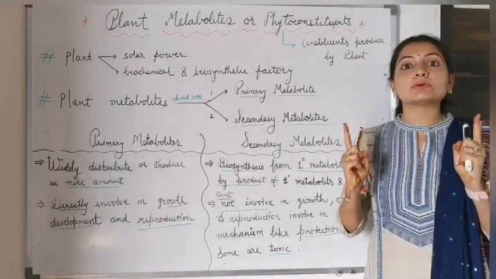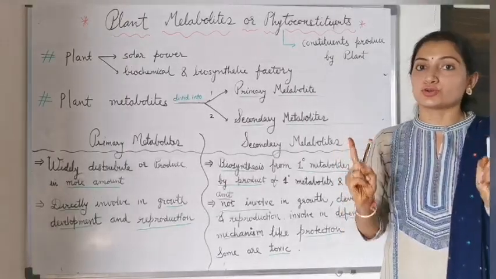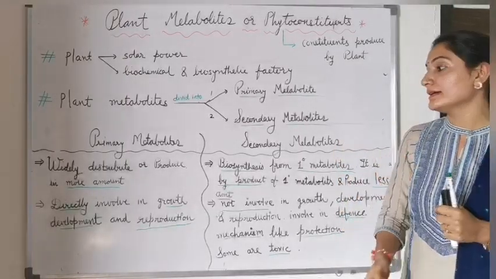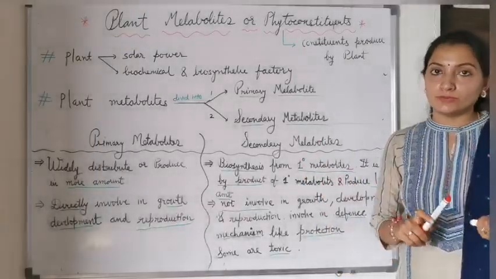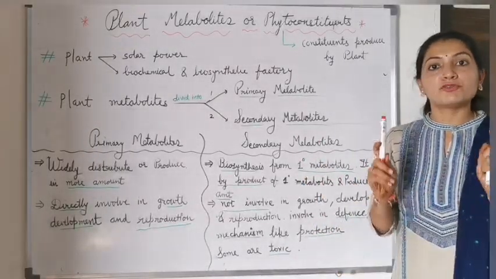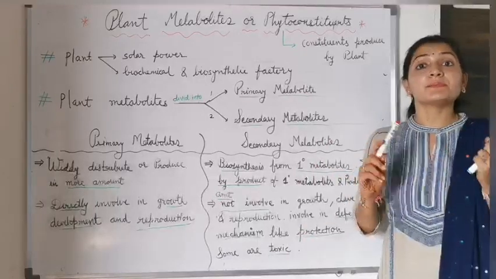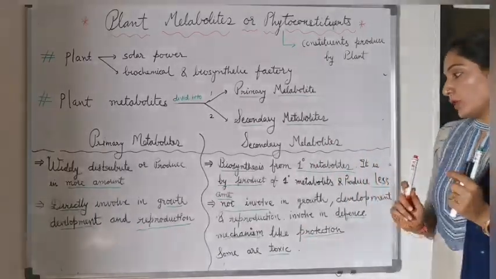Secondary metabolites are not required by the plant for growth, reproduction and development.